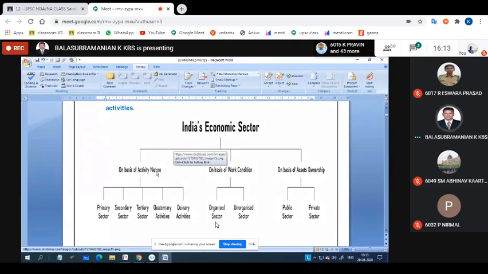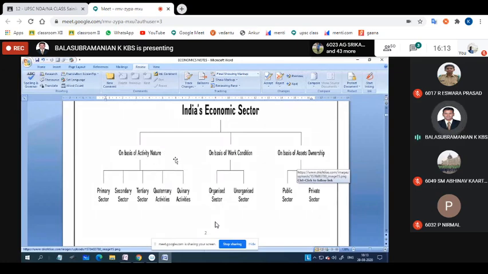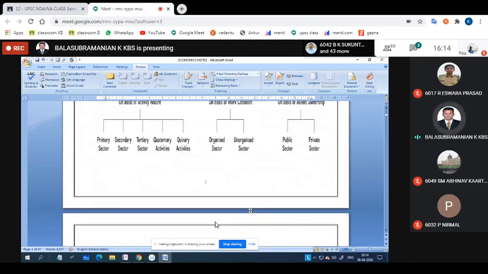Indian economic sectors on the basis of natural activity. It has been divided into three: on the basis of natural activities, on the basis of work condition, and on the basis of ownership. On the basis of natural activity, it is divided into five: primary, secondary, tertiary, quaternary, and quinary sectors. These last two we did not discuss up to 10th class. We are going to discuss quaternary and quinary now. On the basis of work condition: organized and unorganized sectors. On the basis of ownership: public and private. These three you know very well, but I have to teach the extra ones, quaternary and quinary.